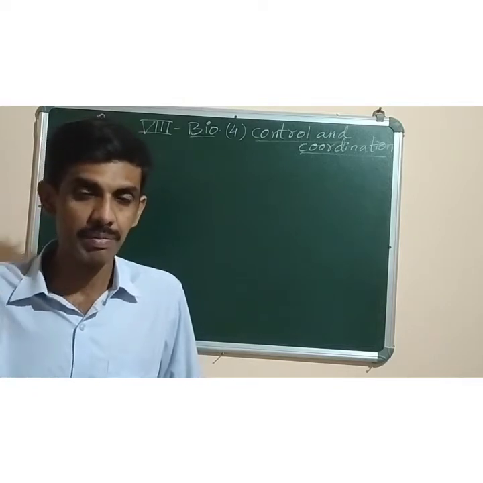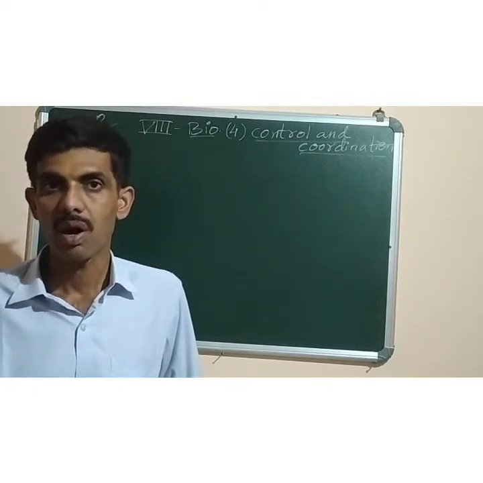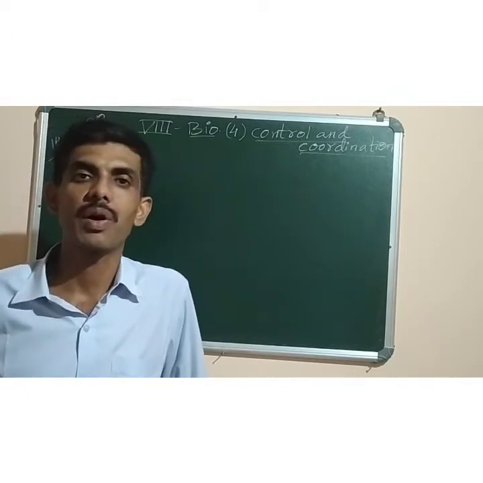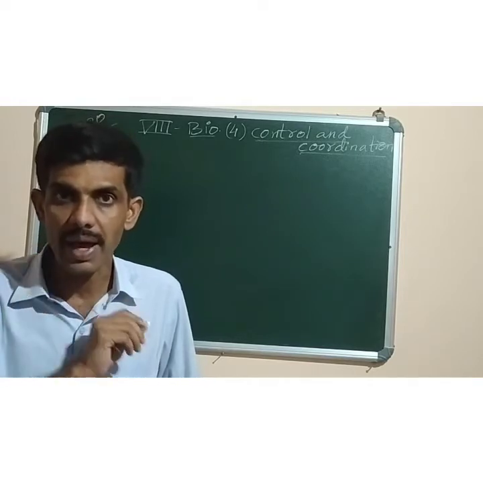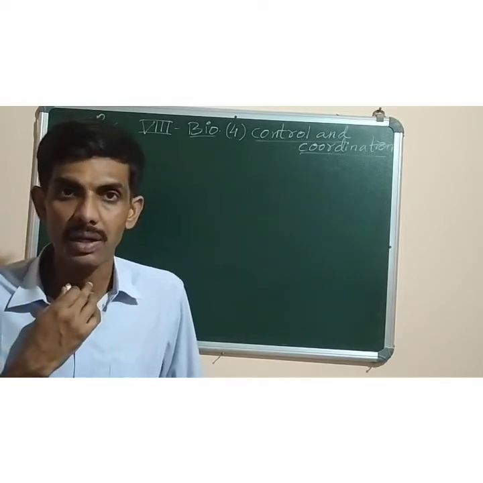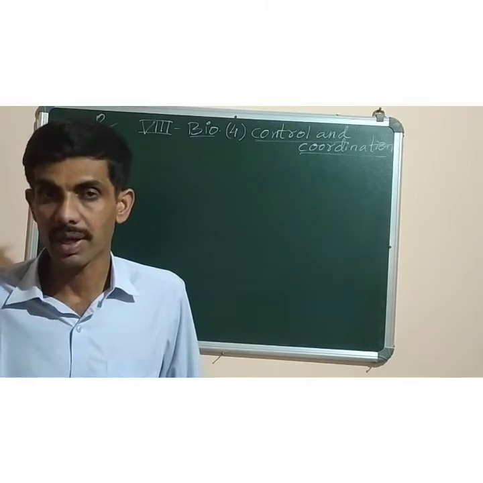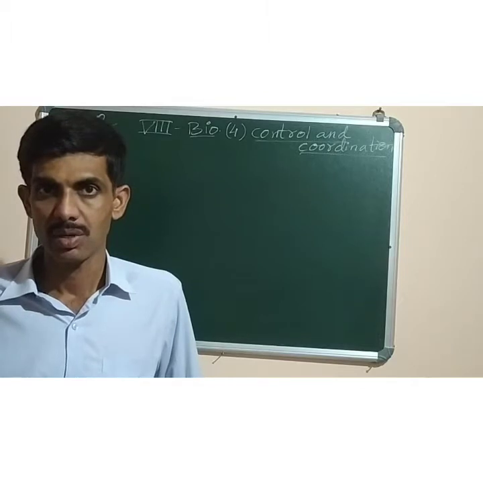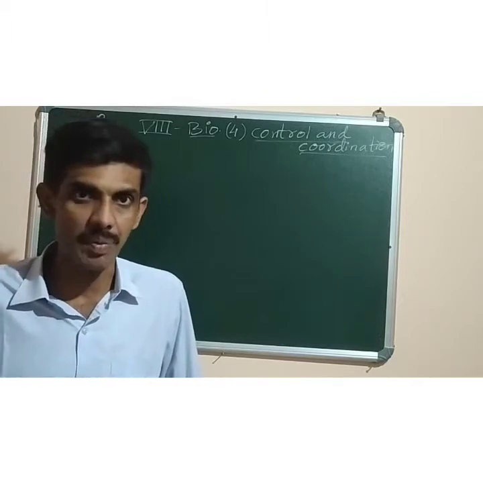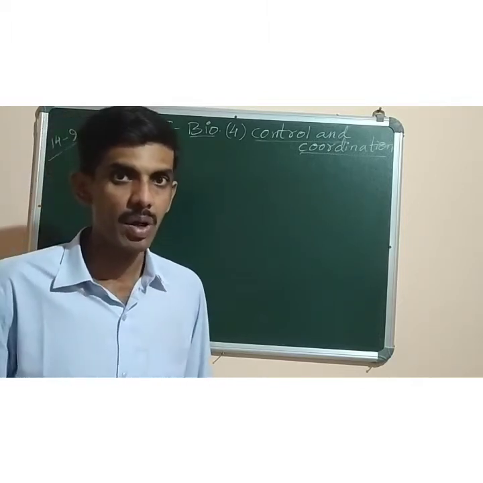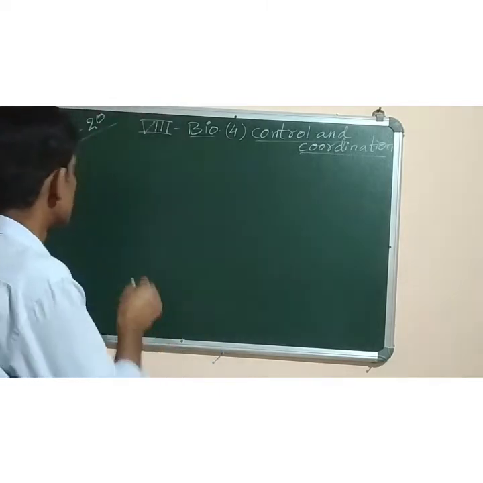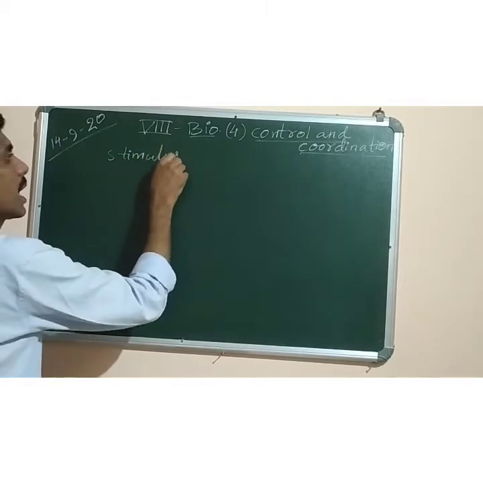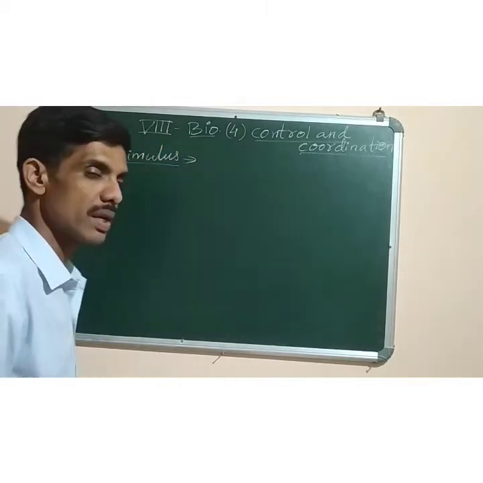Like our nervous system is the one which controls all actions of our body. Similarly, the endocrine system consists of those endocrine glands like thyroid gland that produces hormones, the chemical messengers that carry out specific functions. So we will study about them in detail in this chapter. First we have to study about what is a stimulus. Any changes in the surroundings that bring about a response is called stimulus.